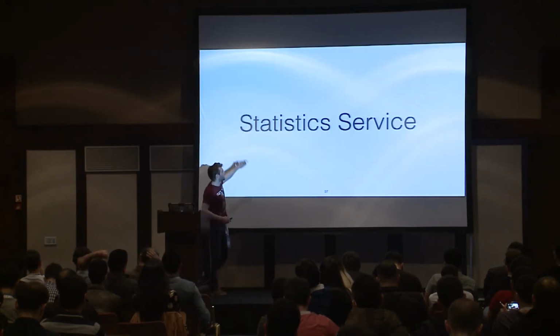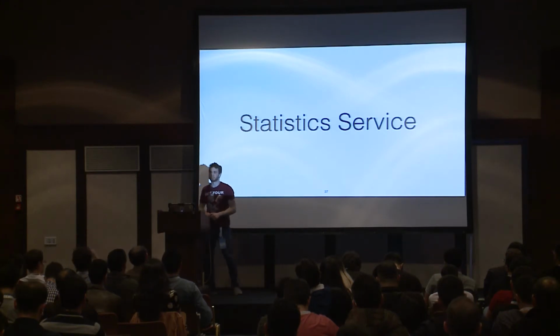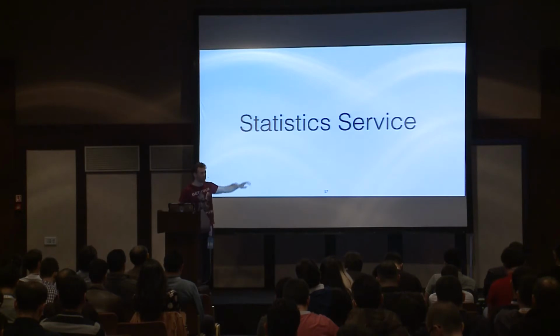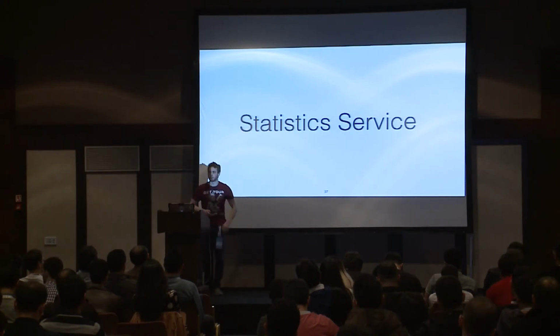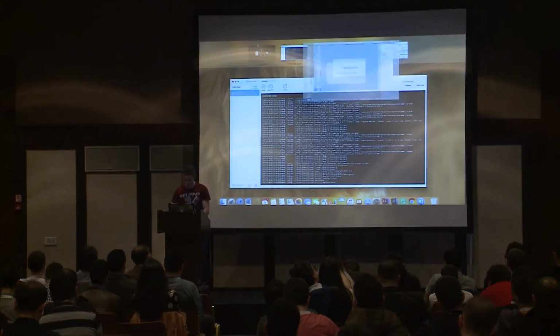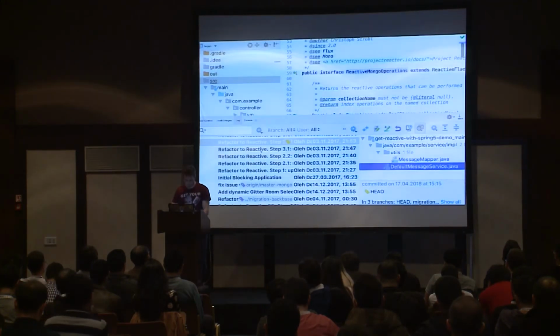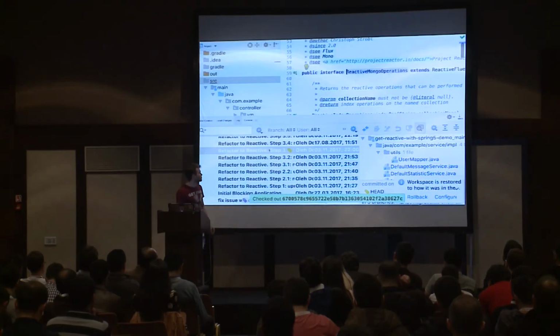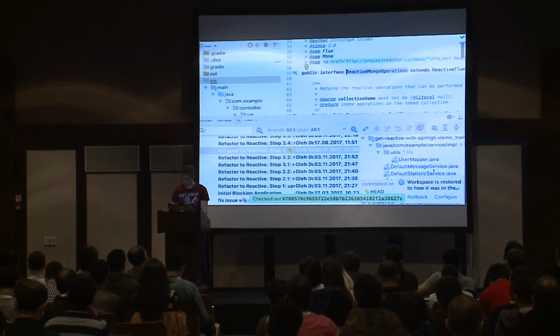All right. The final part is the statistics service. This is the most complicated part because we have a lot of code and a lot of business logic here. Let's take a look at it. Okay, let's apply new changes, and let's try to achieve some reactivity in the calculation of statistics as well.